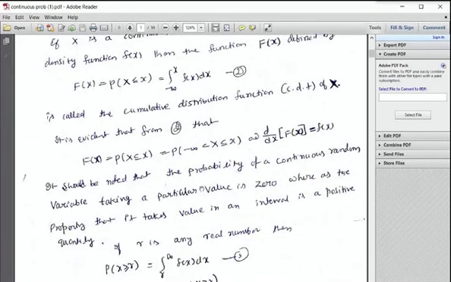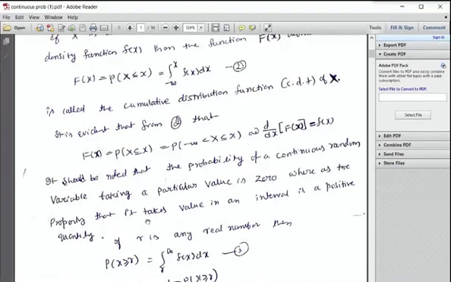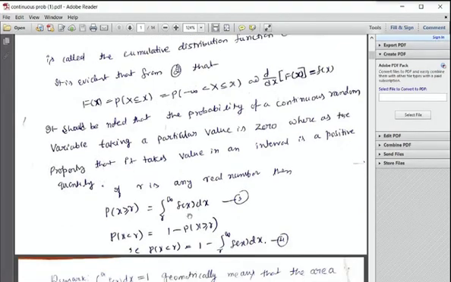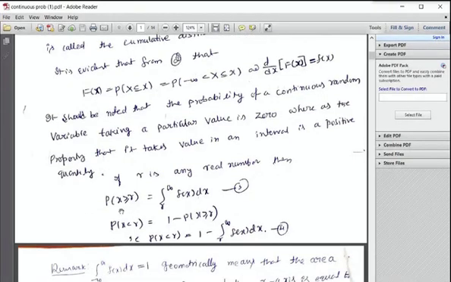It should be noted that the probability of a continuous random variable taking a particular value is 0, whereas the probability that it takes a value in any interval is a positive quantity. That is, if r is any real number, then the probability of X greater than or equal to r is equal to the integral from r to infinity of f(x) dx. For example, what is the probability of X greater than or equal to 3? In the Poisson case, we take 3, 4, 5, 6 and so on, summed up to infinity.